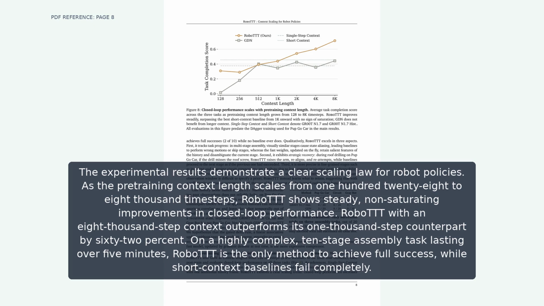The experimental results demonstrate a clear scaling law for robot policies. As the pre-training context length scales from 128 to 8,000 timesteps, RoboTTT shows steady, non-saturating improvements in closed-loop performance. RoboTTT with an 8,000-step context outperforms its 1,000-step counterpart by 62%. On a highly complex, 10-stage assembly task lasting over 5 minutes, RoboTTT is the only method to achieve full success, while short context baselines fail completely.